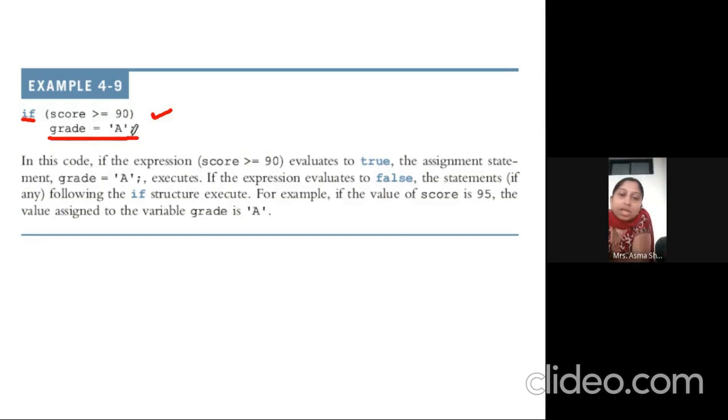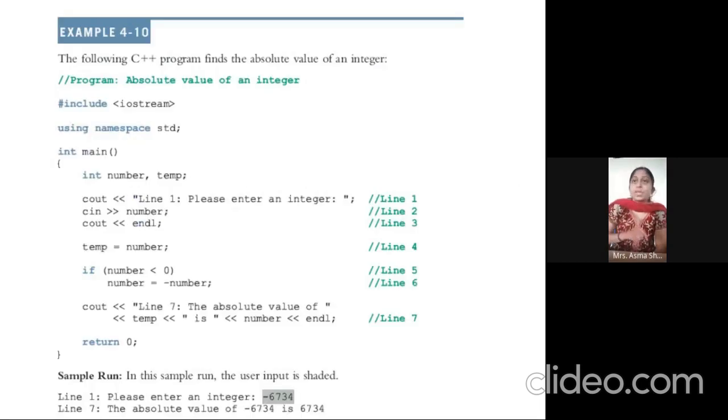So students, if we have to include a single line, it is not necessary to write it in a curly brace. If it is multiple lines, we can include them in a curly brace. So here is the program which will find the absolute value of the integers.